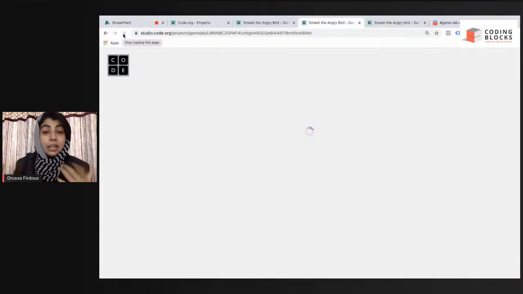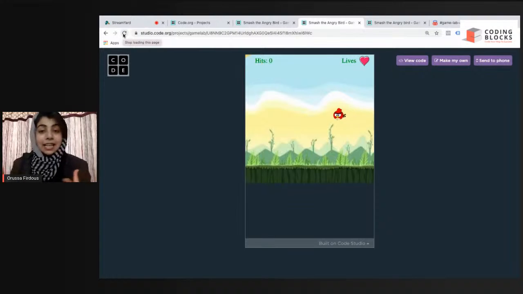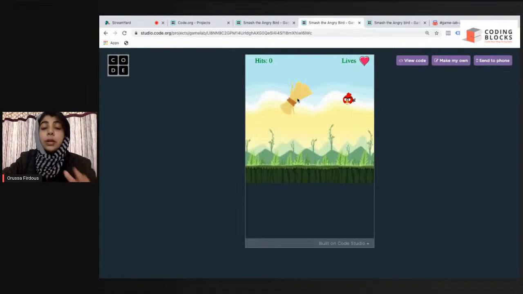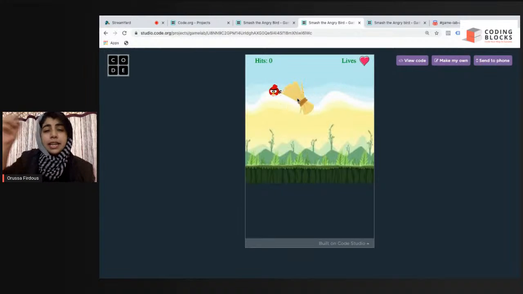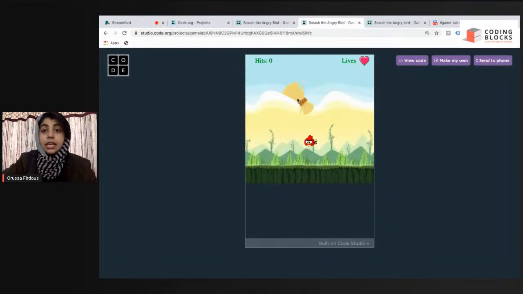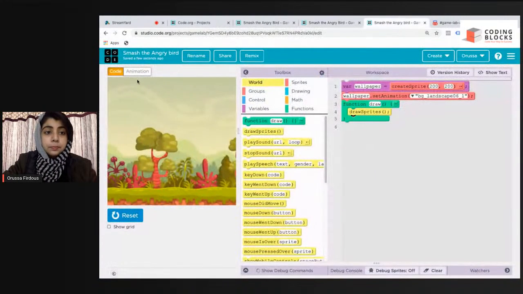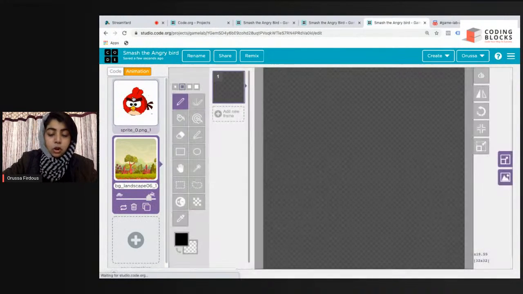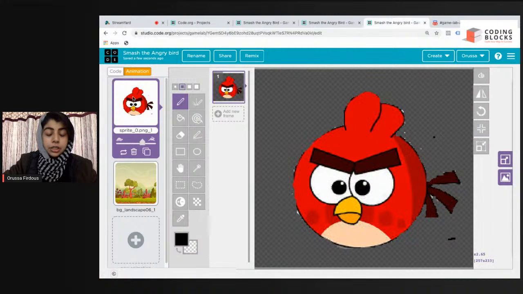This was all about background, but since the name of the game is Smash the Angry Bird, the hero of this game is the Angry Bird. You can import it from the internet, but it will take some time to crop it and remove the background that you import from the internet. So I'm gonna give you this sprite. I'm gonna copy this image and share with you.